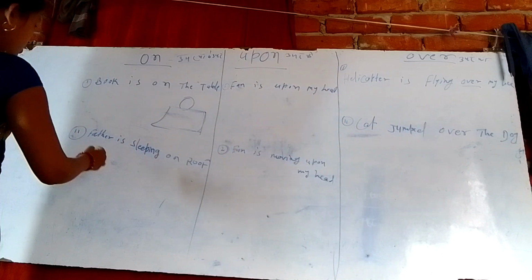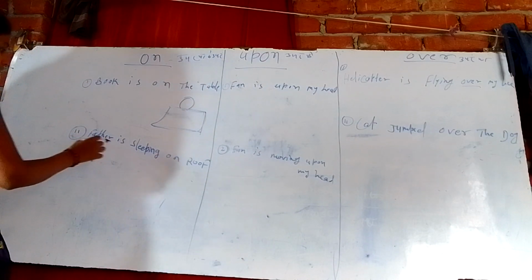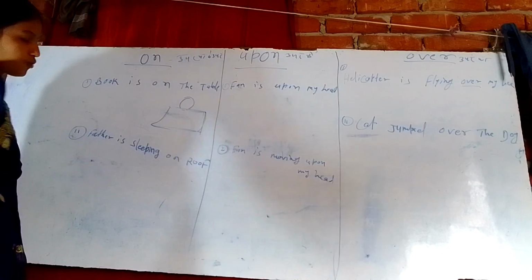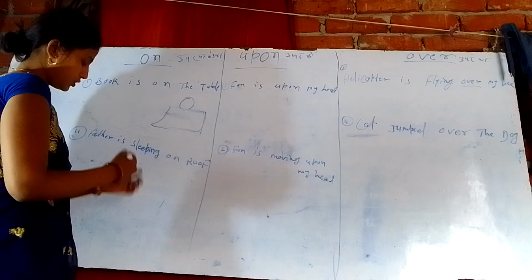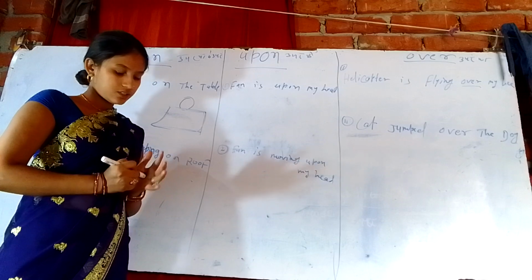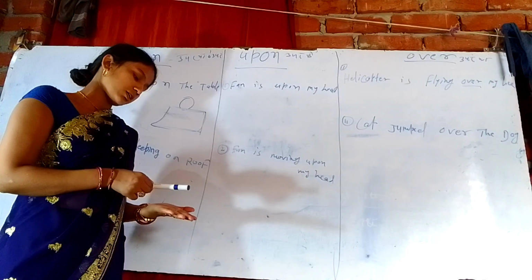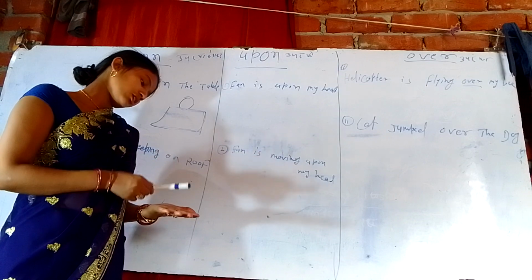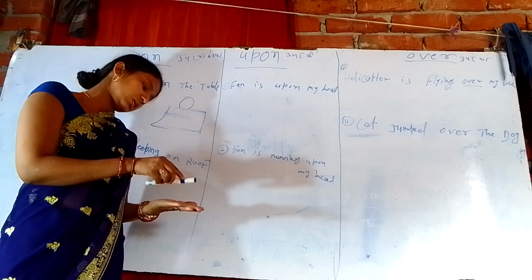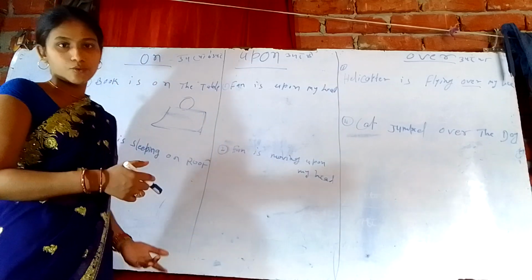And second, father is sleeping on the roof. Suppose this is the roof and this is my father. Father is sleeping like that, touching. That's why use on, not upon, not over.